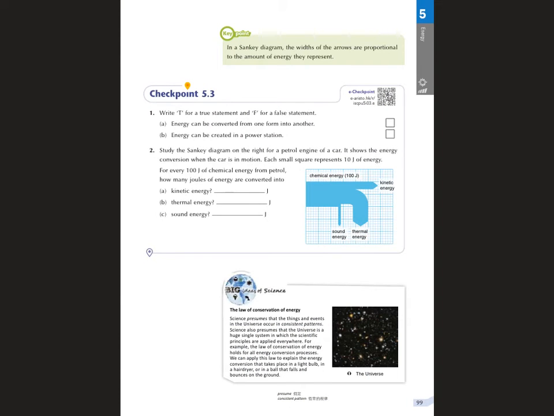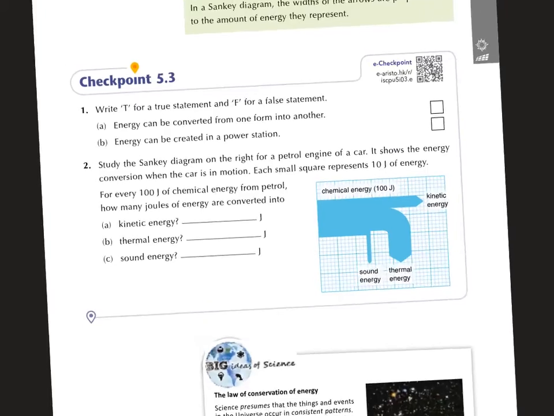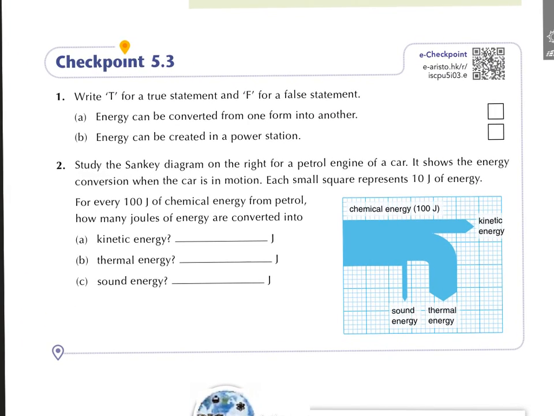Try to do the Check Point 5.3 together. Okay, I give about 30 seconds for you to do it.